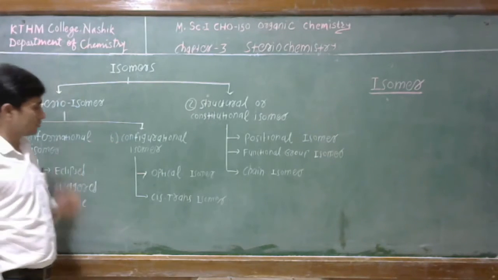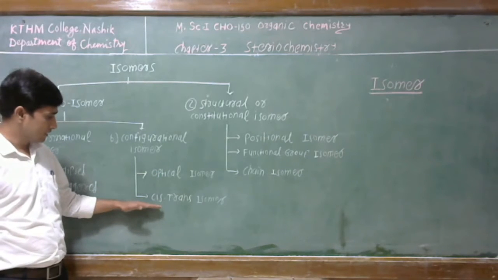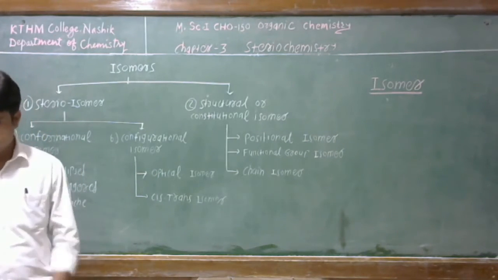In configurational isomers there are two types: the optical isomer and the cis-trans isomer.